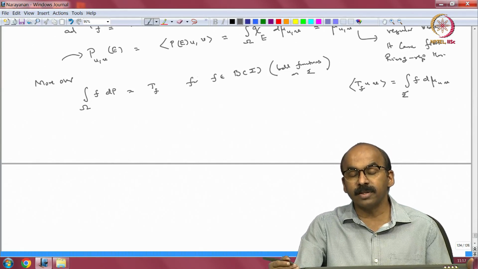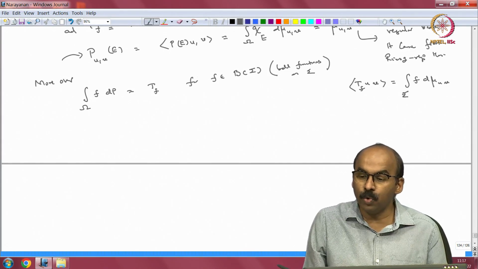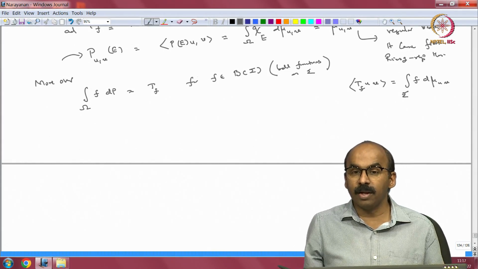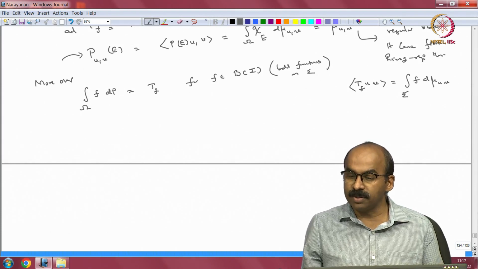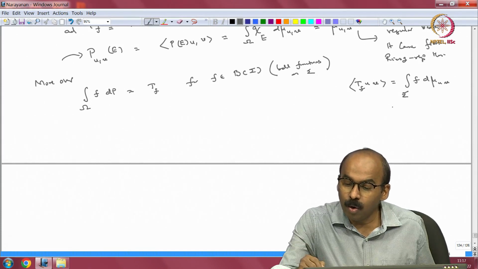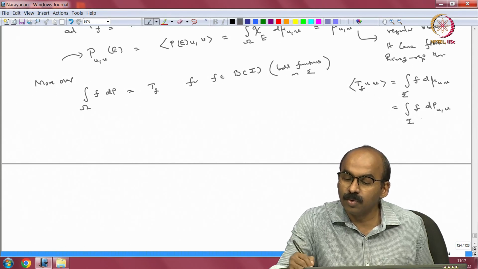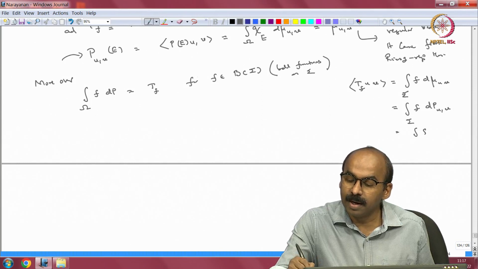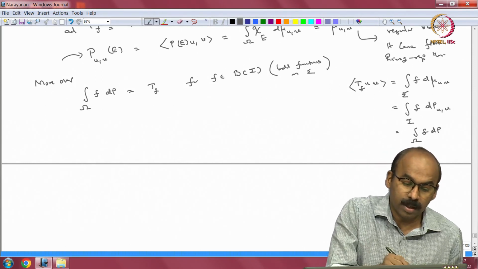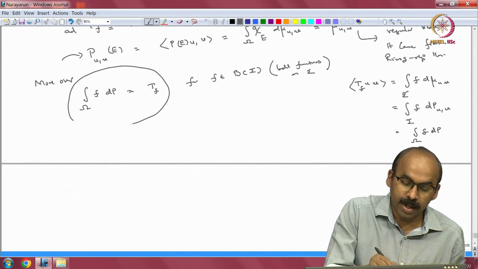So, from continuous functional calculus we get these measures mu u v's, and from there we went to L infinity functional calculus which gave us T. But now with our new notation, this is simply the integral of f d p u v, and so this is simply the integral of f dp. So, the notations now agree.